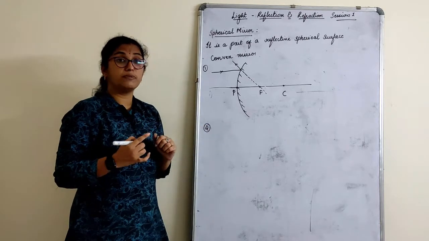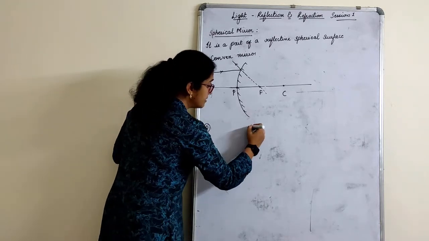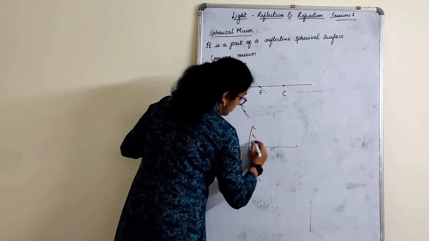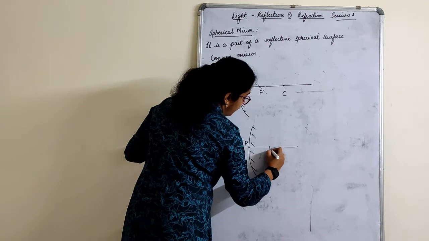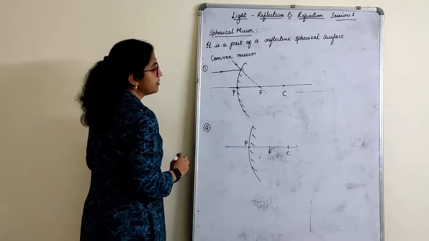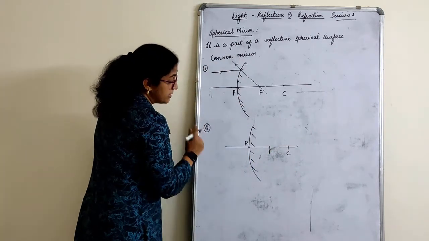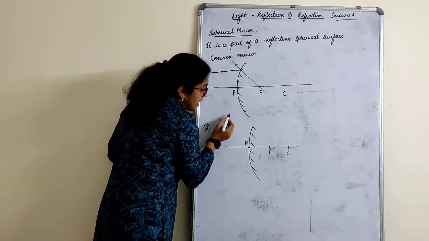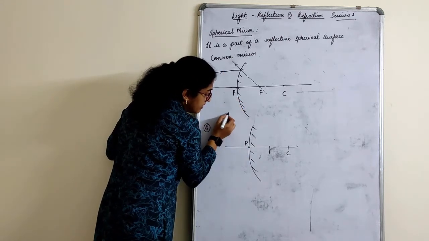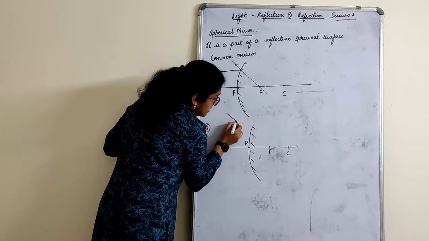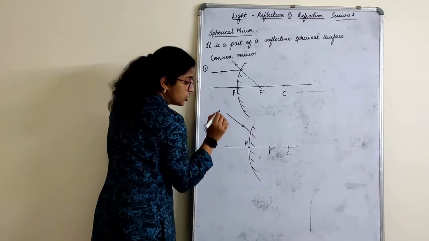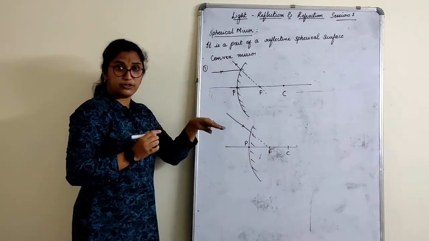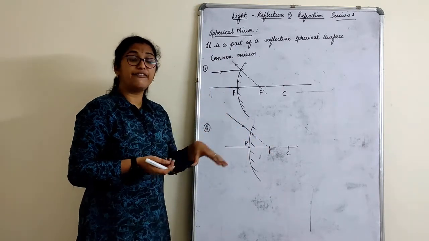So what should be rule number 2? Rule number 2 should be the reversibility rule. Again, same as before: this is the reflecting surface, this is the pole, focus, and center. Next, any ray hitting the mirror in such a way that if I extend it, it will actually pass through the focus. But why do I have to extend?